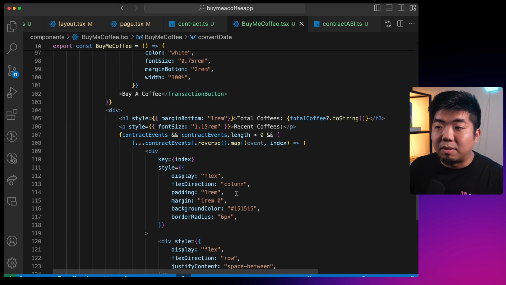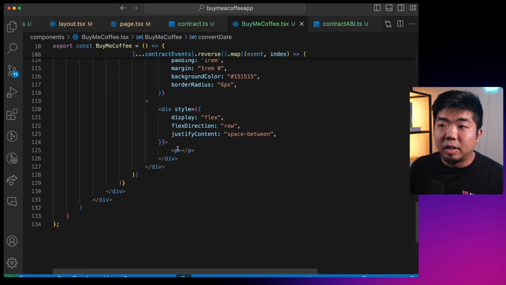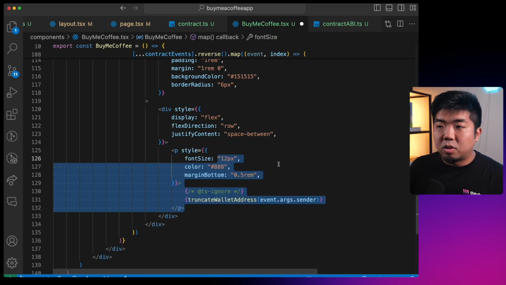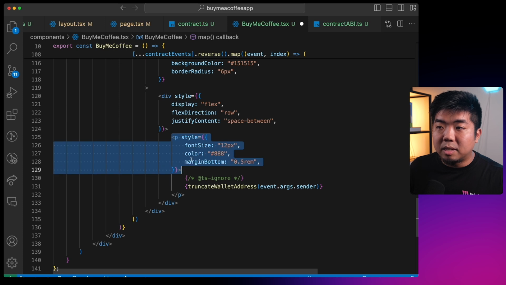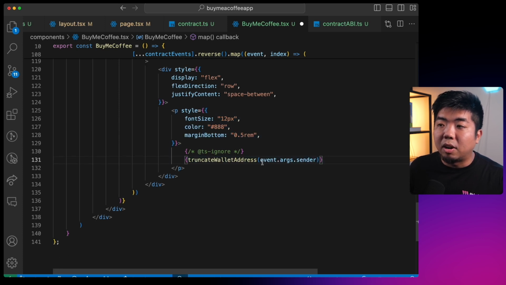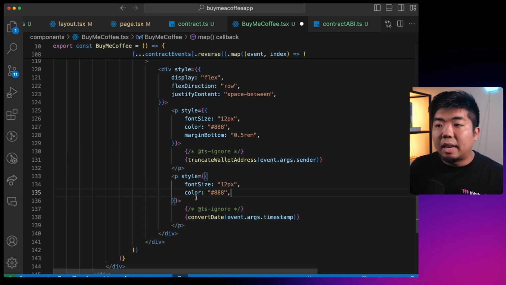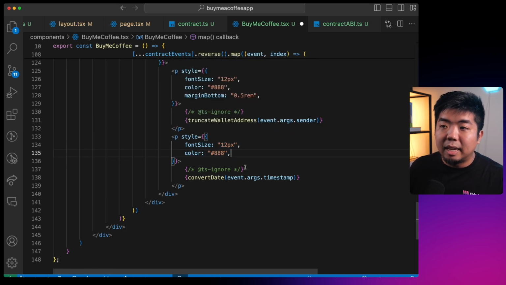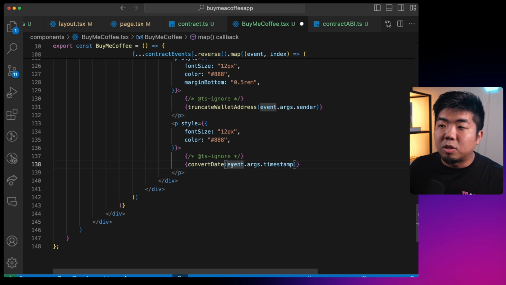So coming back down over here within our top here, we're going to display our wallet address first. So right over here, I have a text with some styling, and then we're going to truncate the wallet address, which we're going to get from our event. We can get the arguments from the event, and then we're going to display the sender, which is the wallet address. And then we're going to also show the date. So again, some text here with some styling, and we're going to convert the date, which we're going to get from the event and arguments and our timestamp back from the event here.